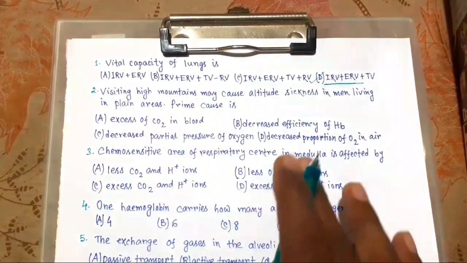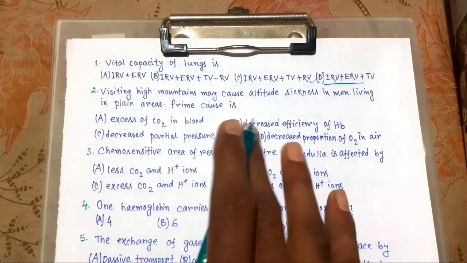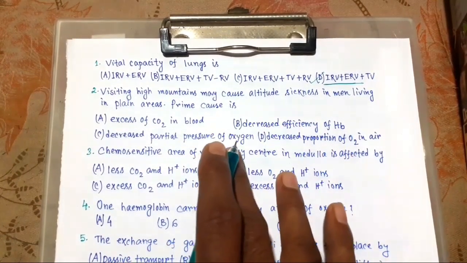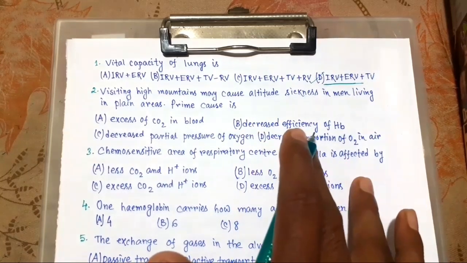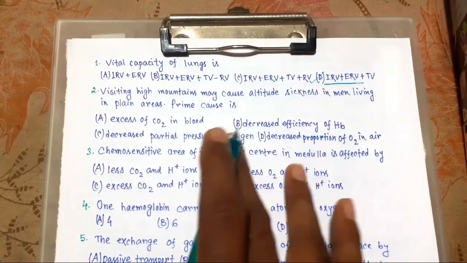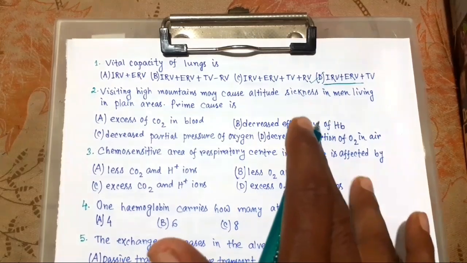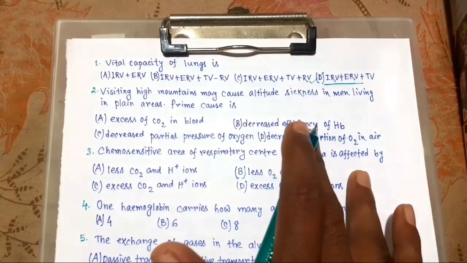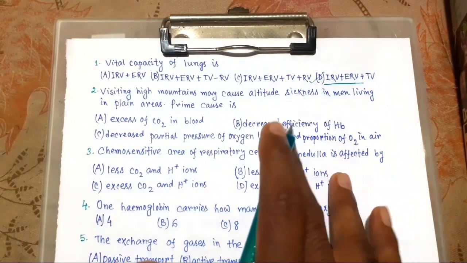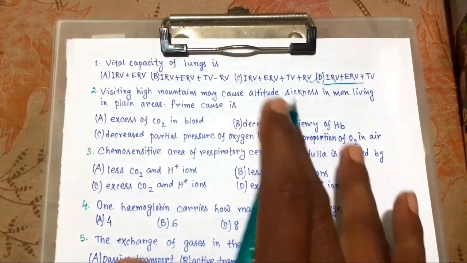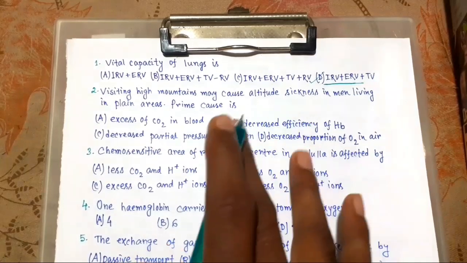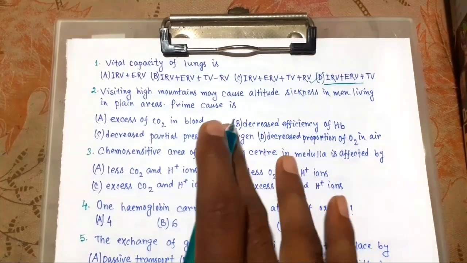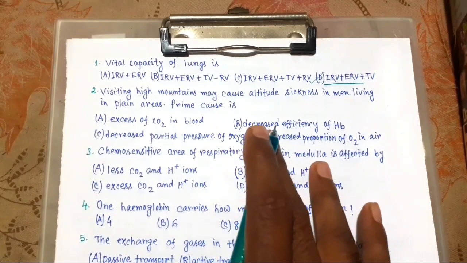And we should know about TLC, the total lung capacity. That is the total volume of air accommodated in the lungs at the end of a forced inspiration. And TLC equals VC, vital capacity, plus RV, residual volume. Now I am writing various relations.